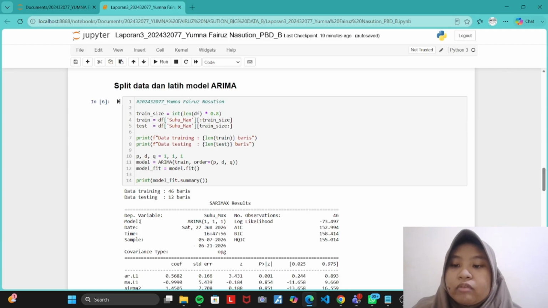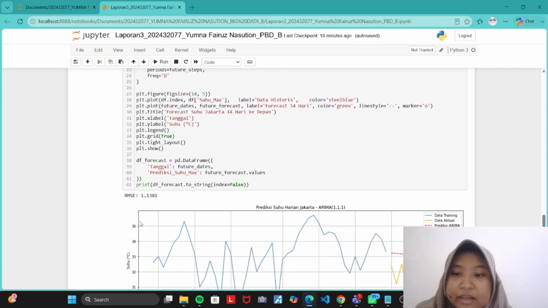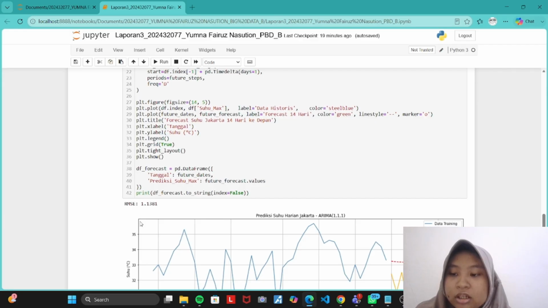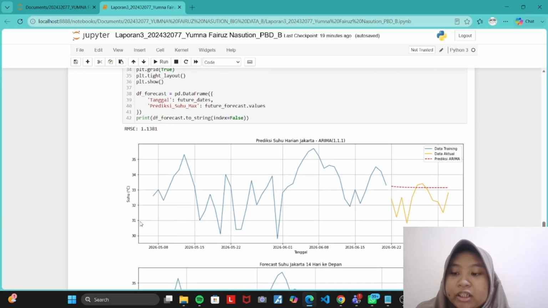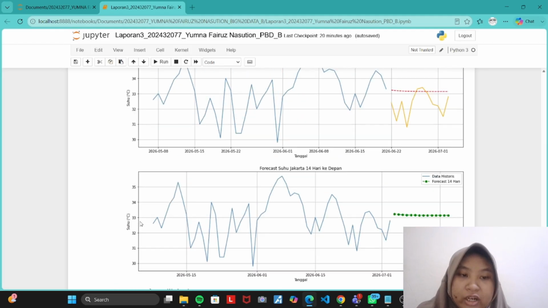The seventh step was evaluating the model and forecasting future values. First, the trained model predicted the testing dataset, and I compared the predicted values with the actual values by calculating the root mean square error, or RMSE. A smaller RMSE indicates better prediction accuracy. I also created a graph comparing the training data, the actual testing data, and the predicted values. This graph helps evaluate how closely the predictions match the real observations.